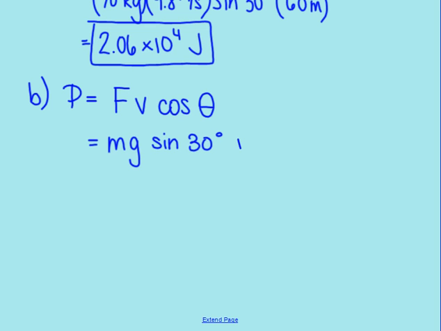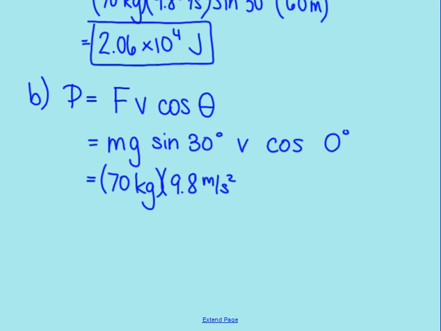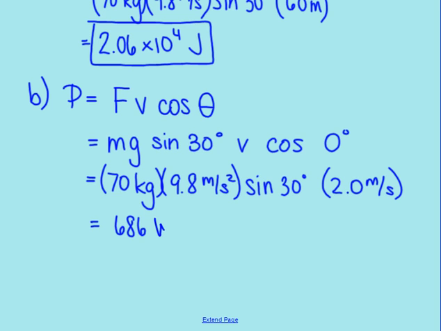And I multiply that times the velocity. And once again, the angle with the cosine is 0 degrees. So yet again, I have 70 kilograms times 9.8 meters per second squared times the sine of 30 degrees times the velocity, which is 2 meters per second. Multiplying all of this out, I find that it takes 686 watts to go up that hill.